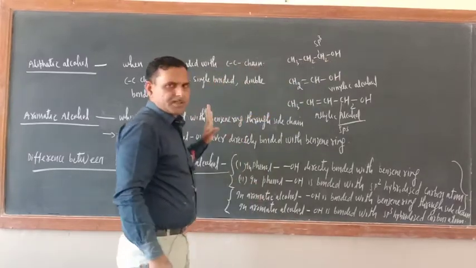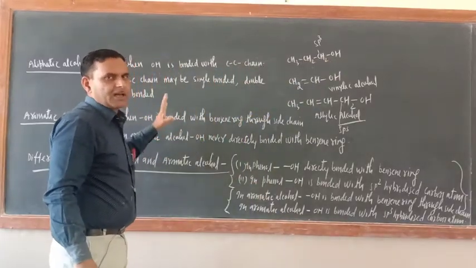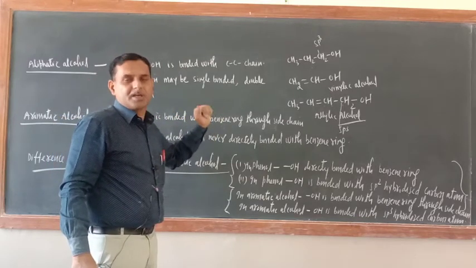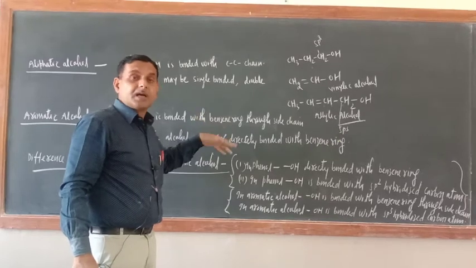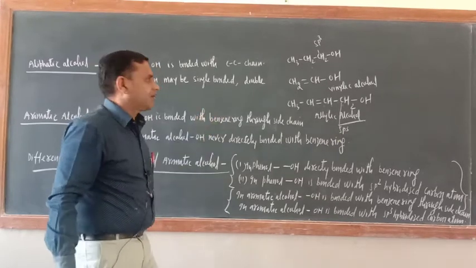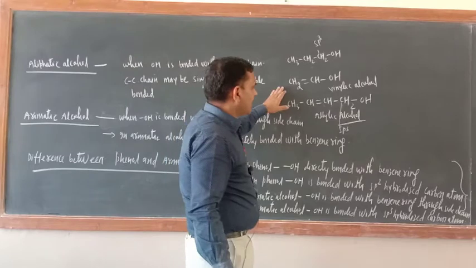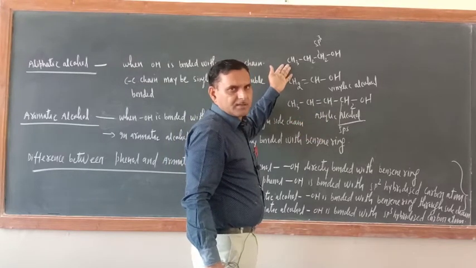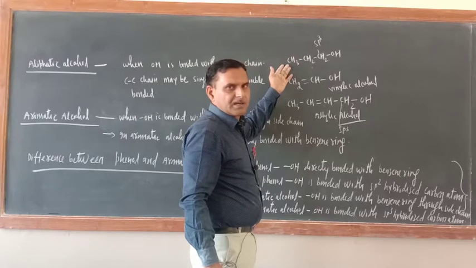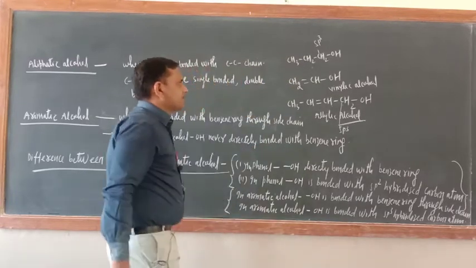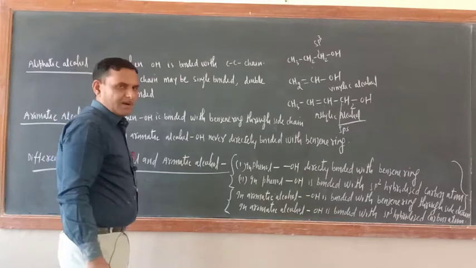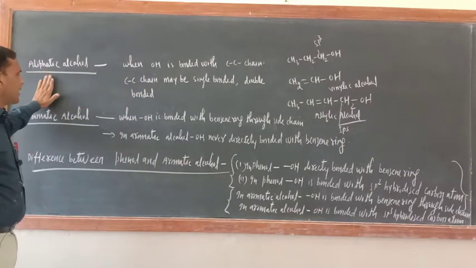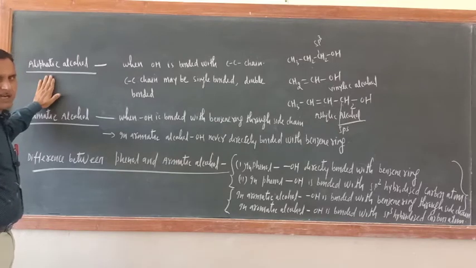So in aliphatic alcohol, OH is bonded with the carbon-carbon chain, which may be single or double bonded. This is vinylic, this is allylic, and this is normal alkyl alcohol, a primary alcohol. I hope you have got the meaning of aliphatic alcohol.